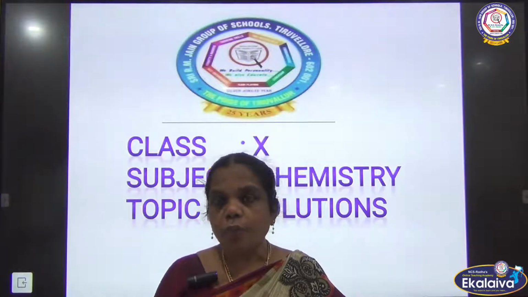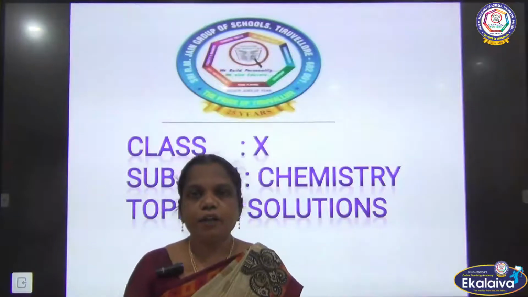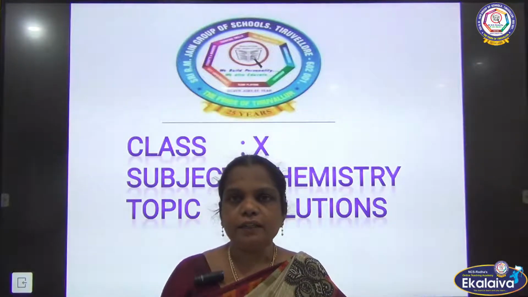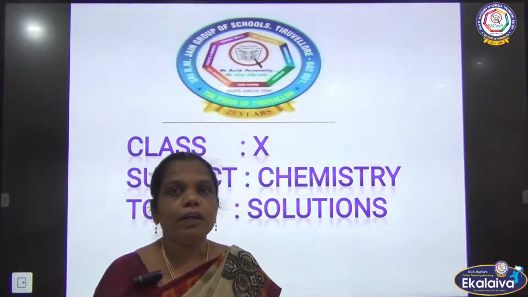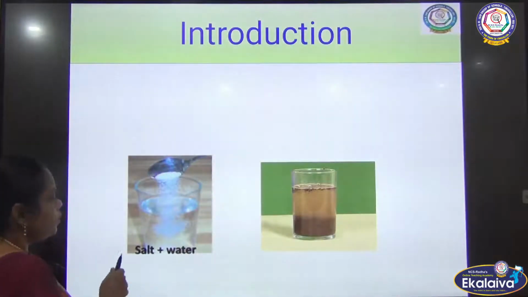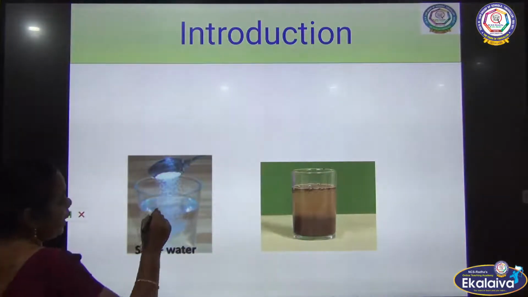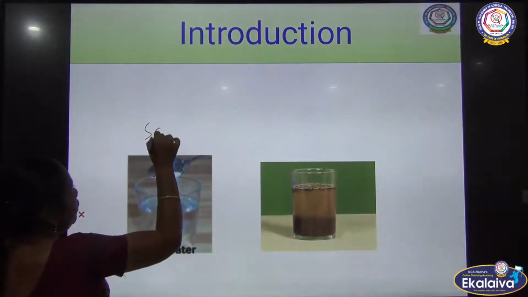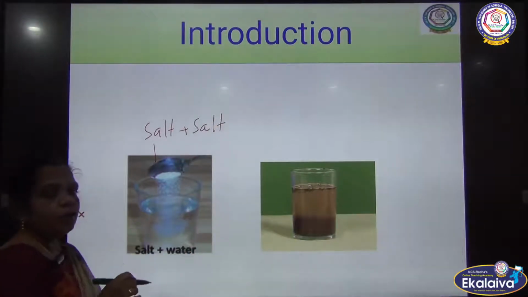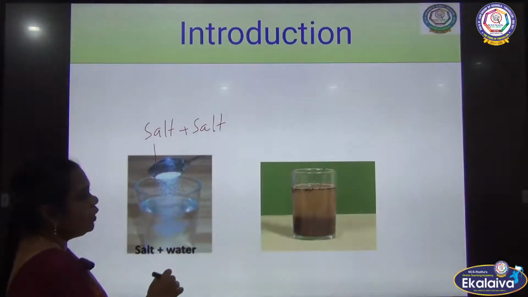In a mixture, the components may exist as different phases, either solid, liquid or gas. In some mixtures the components can be separated easily, and in some mixtures the components cannot be separated easily. Now you can see here the mixture of salt and water. The solution is made of salt and water. The salt is going to dissolve thoroughly into the water.